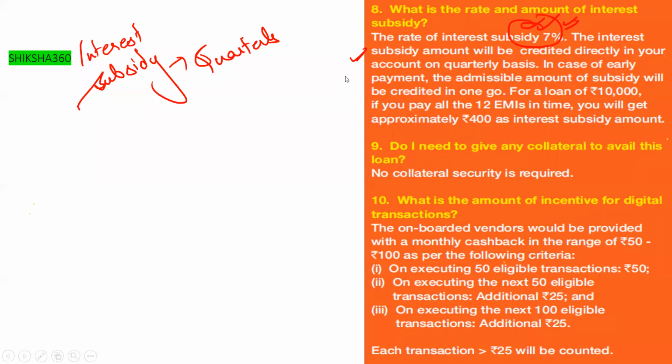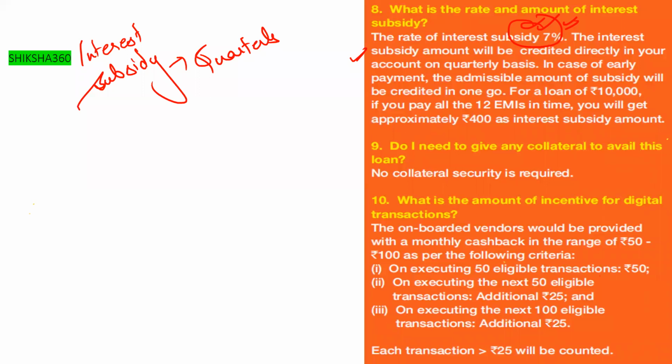Like if the person takes the loan and closes the loan after 3 months, will they get the subsidy or not? Yes. In case of early payment, the admissible amount of subsidy will be credited in one go.